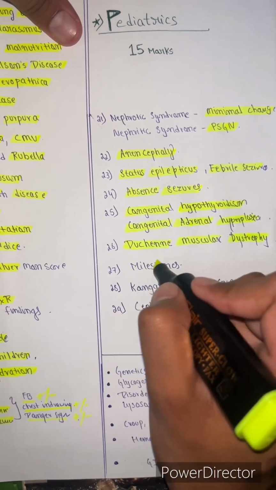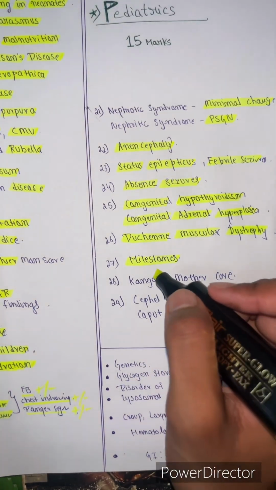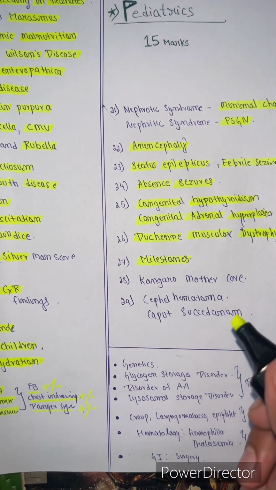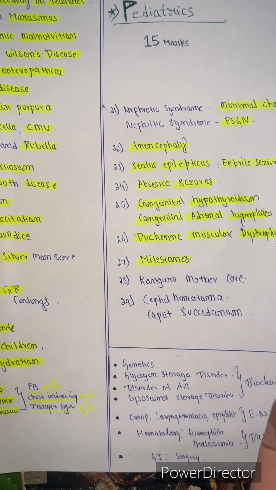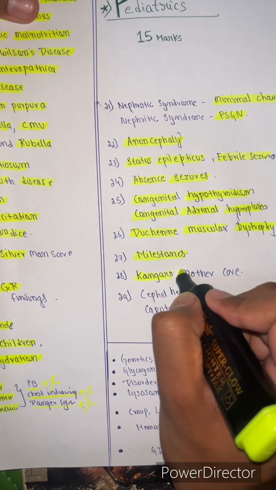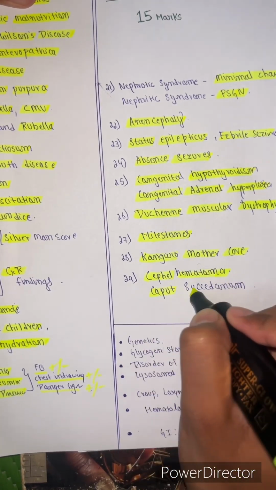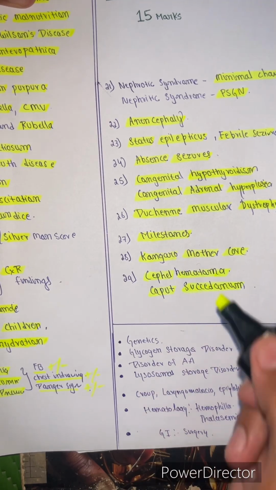And you should learn about milestones, because in multiple exams they have asked milestones in two or three questions. So know about milestones, which is also very important. And Kangaroo mother care, know about it. And cephalhematoma as well as caput succedaneum is also very important.